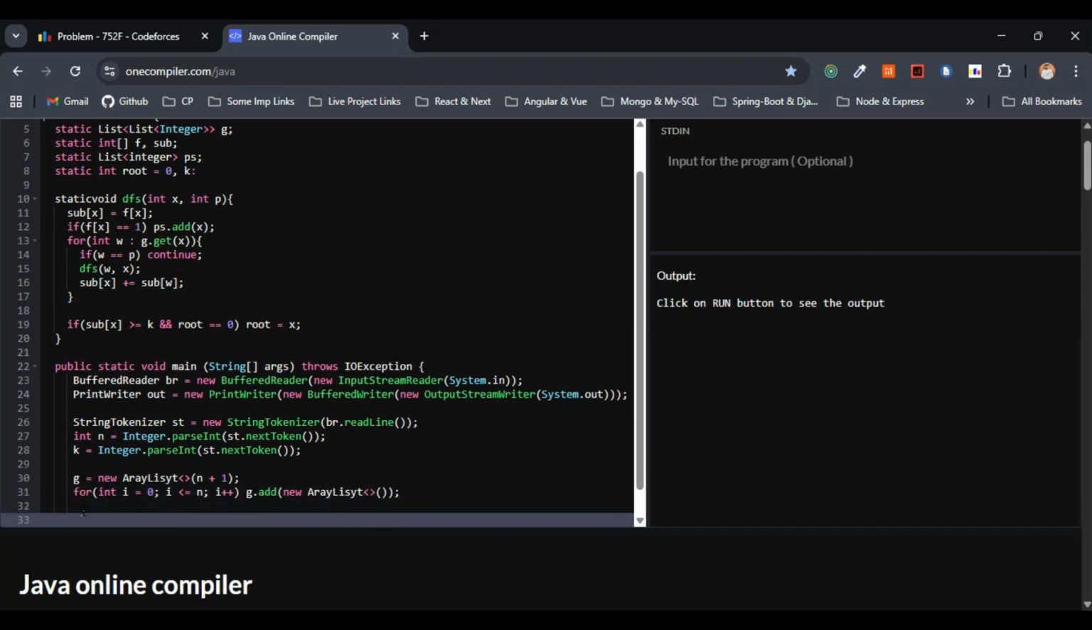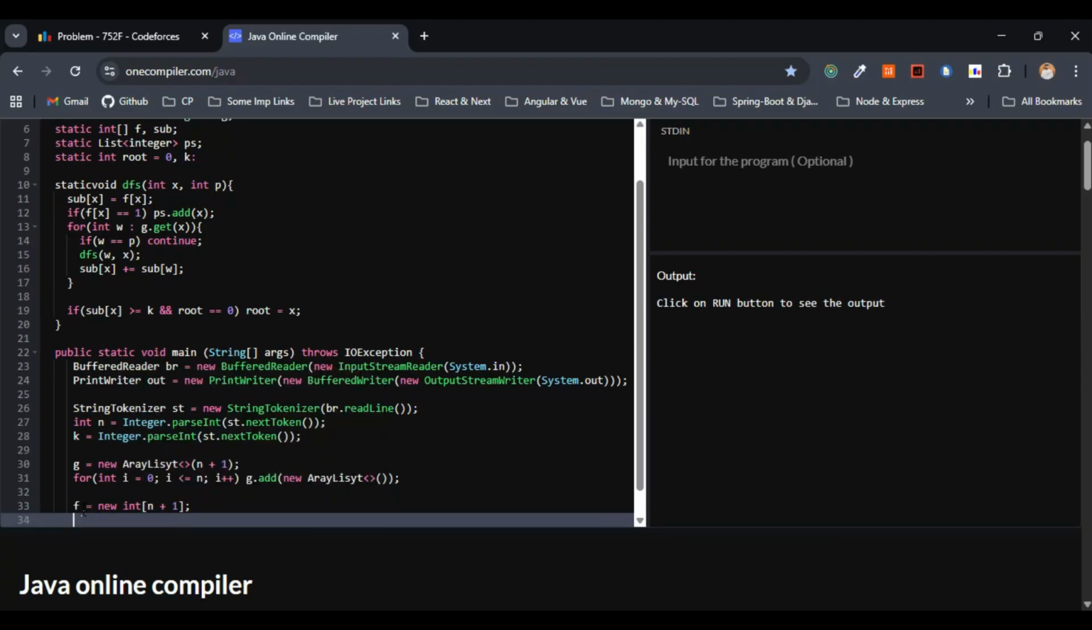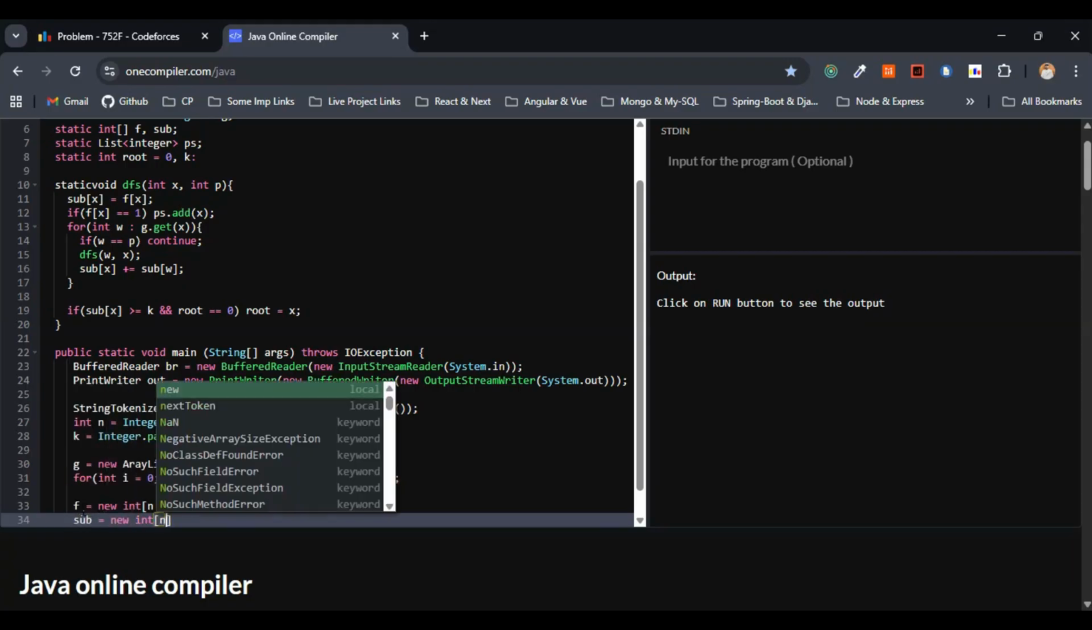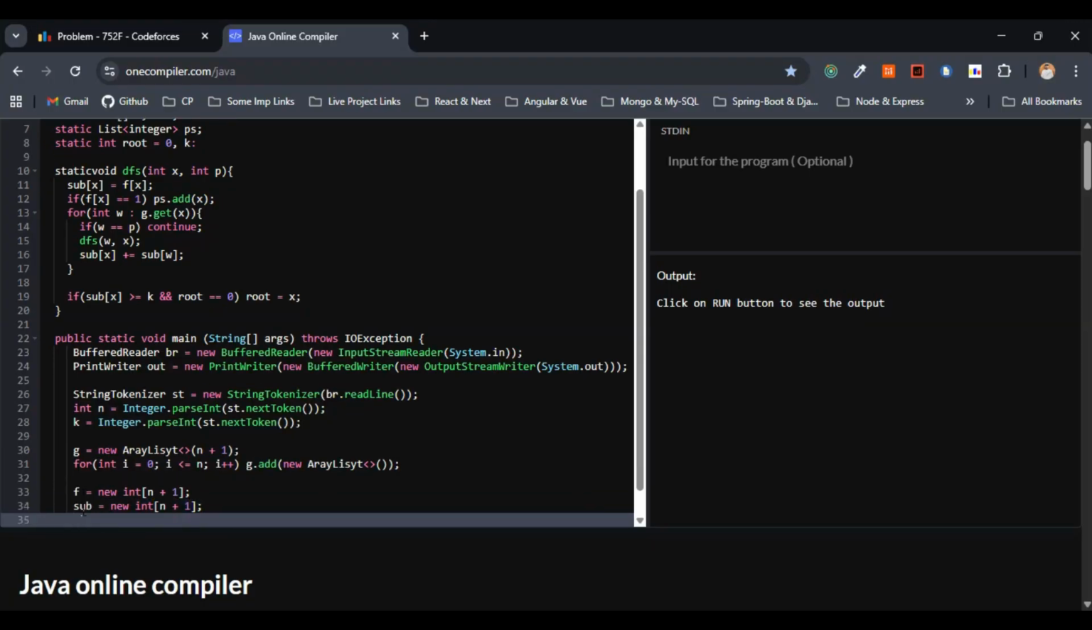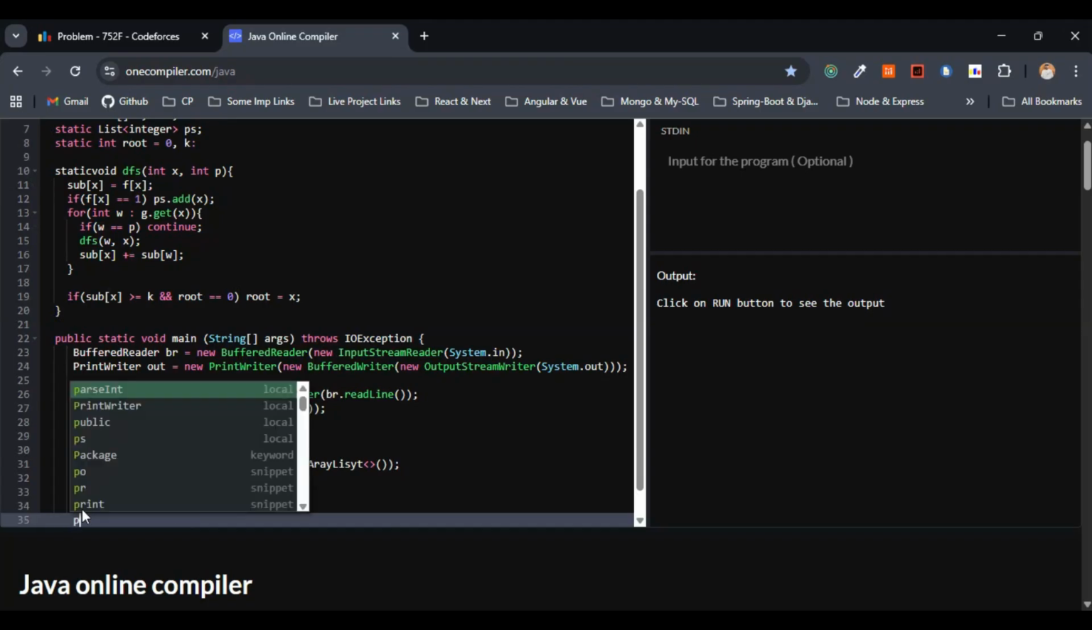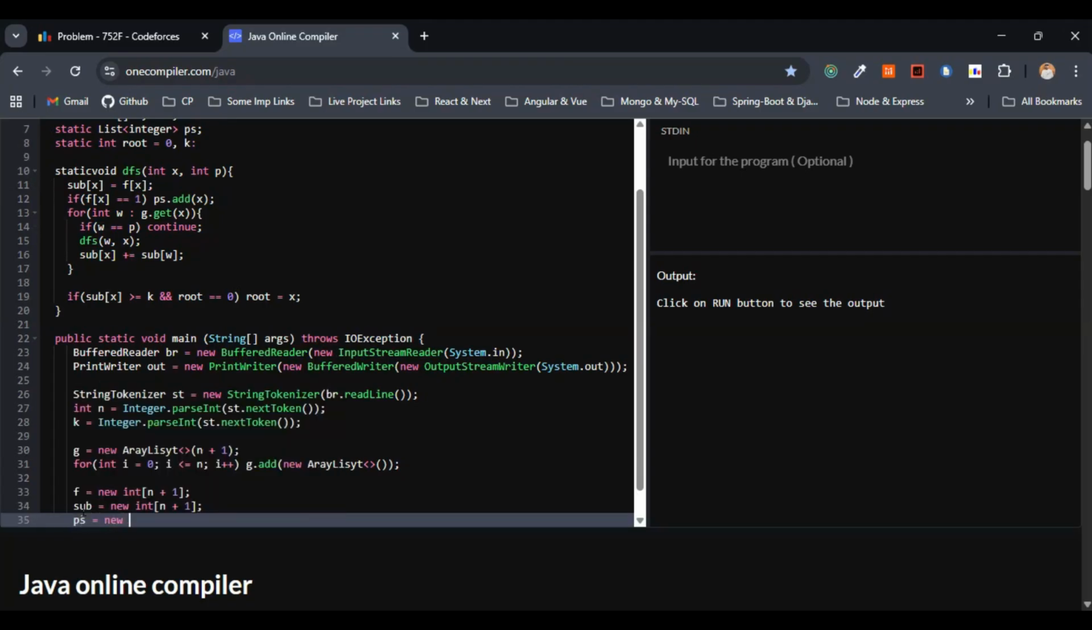Next, let's do one thing. Let me assign f equals new int of n plus 1. So we are just marking the special cities here. After marking the special cities, let's go with a subtree counts initialization. So this one will be sub equals new int of n plus 1. Also, let's go with the list to collect the special nodes in the DFS order. So I'll just go with ps equals new ArrayList.